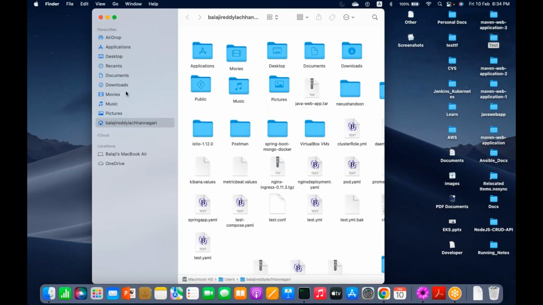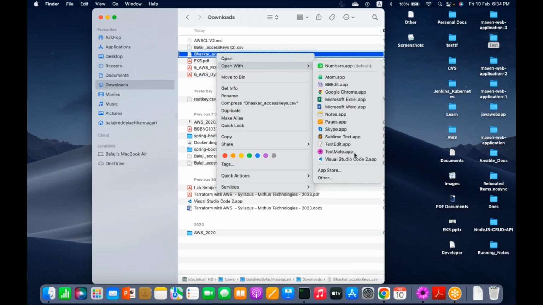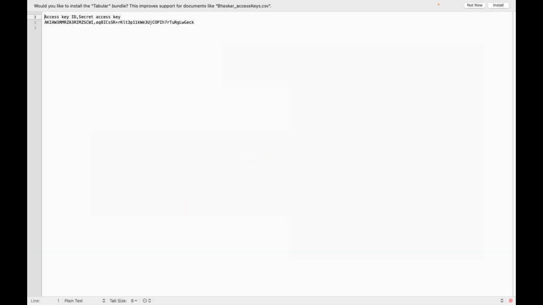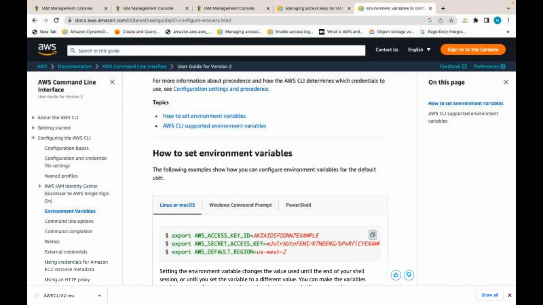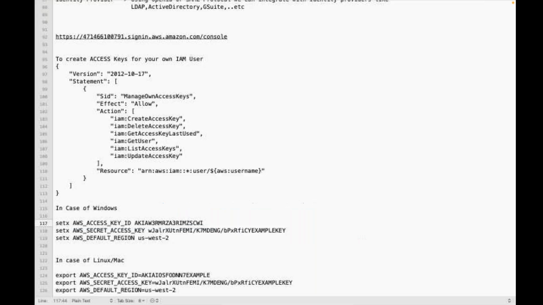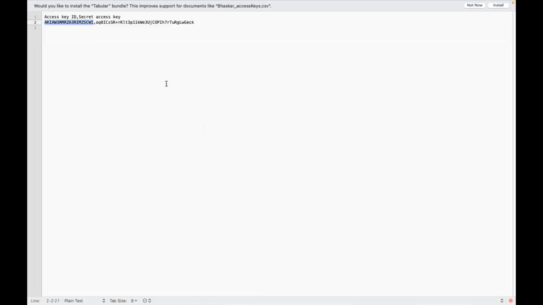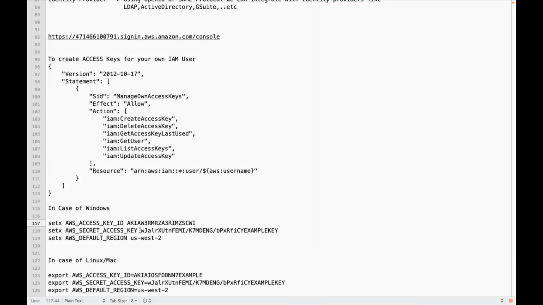Let me use Bhaskar's access key. I downloaded Bhaskar's access key sometime back, when I generated it. So this is Bhaskar's access key. If he is using a Windows laptop or desktop, he can set something like this. And this is Bhaskar's secret key. The default region, ap-south-1, Mumbai.